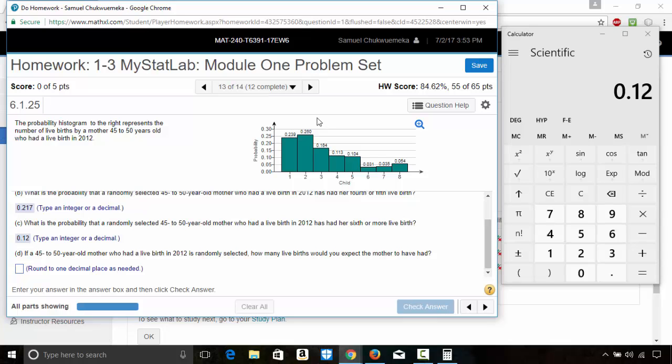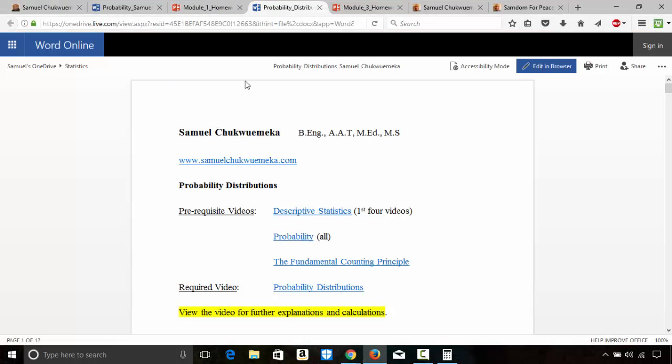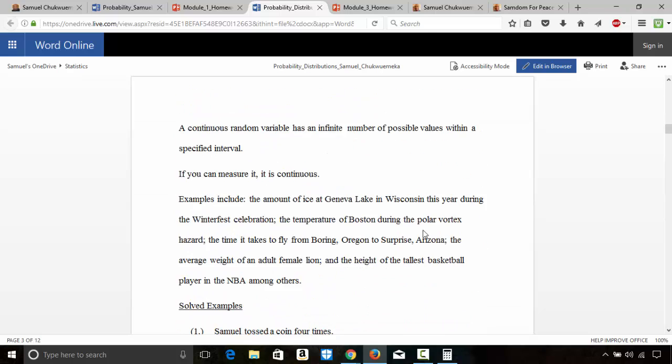Then D. If a 45 to 50-year-old mother who had a live birth in 2012 is randomly selected, how many live births would you expect the mother to have had? This is expected value. An expected value is the mean of the probability distribution. If you look at these notes, I explained it there. So this is the formula we are going to use.